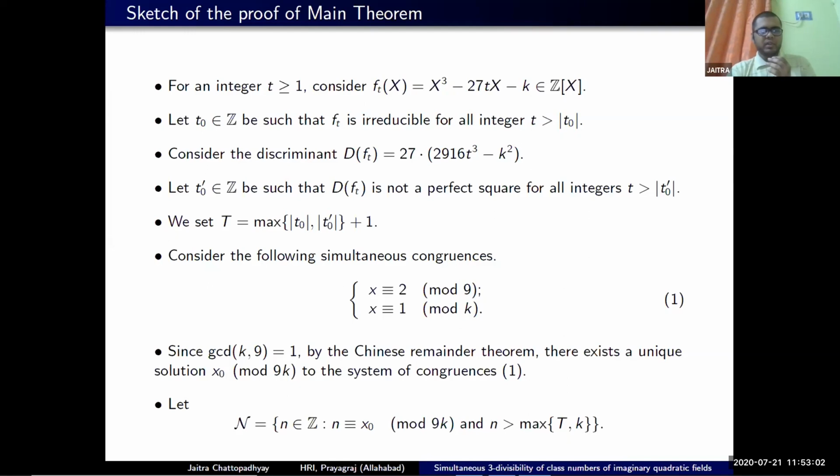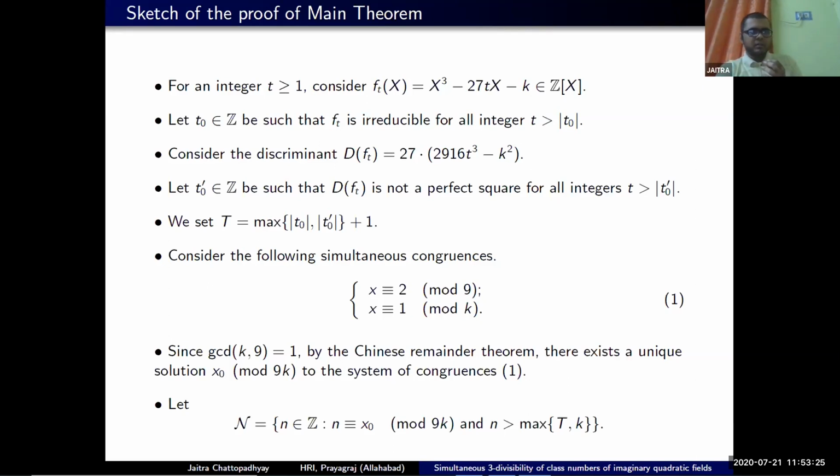And then we consider the set of all solutions x₀ modulo 9k, where the integer is bigger than the maximum of T and k. We are considering this because at some point we will consider this parametric cubic polynomial f_t(x), which is irreducible and whose discriminant is not a perfect square.